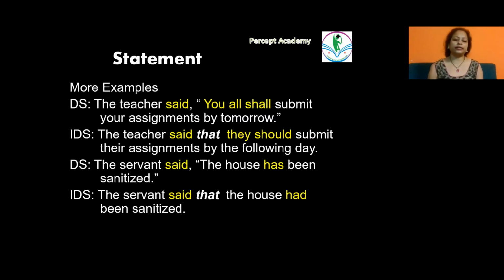In direct speech, another example, the servant said, "The house has been sanitized." Here, the introductory verb is said and has been is the present perfect tense, this in quotes. So the servant said that the house had been sanitized.